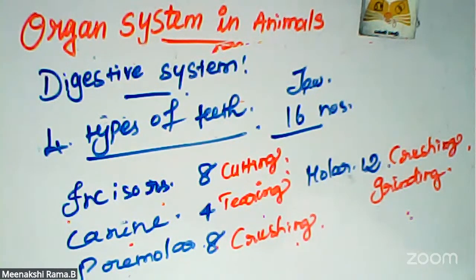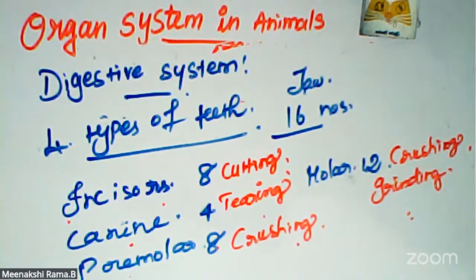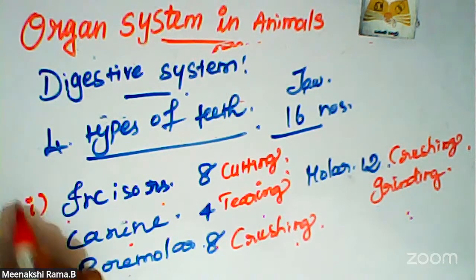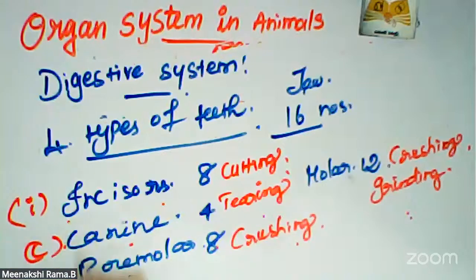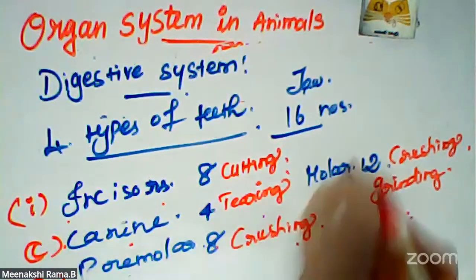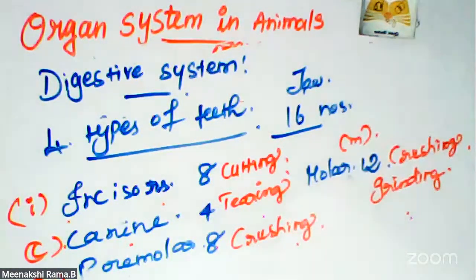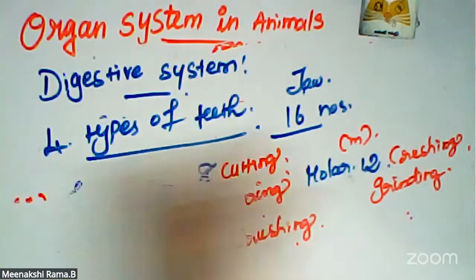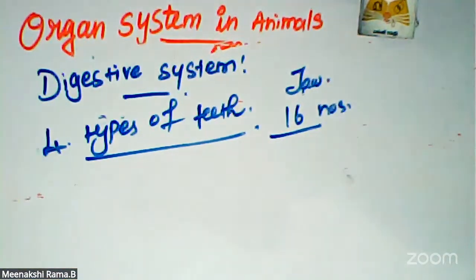For each half, that is, upper jaw and lower jaw, the types of teeth are denoted by letters: incisor is I, canine is C, premolar is PM, and molar is M. For the milk teeth in each half of the upper and lower jaw, there are only 20 teeth.